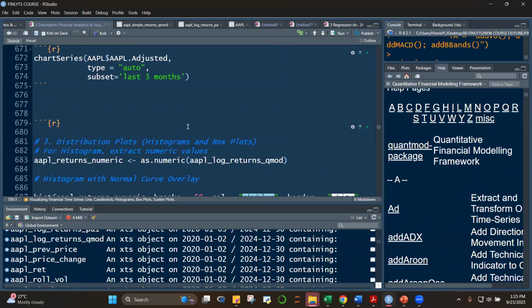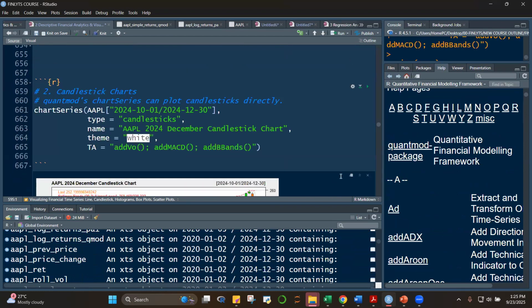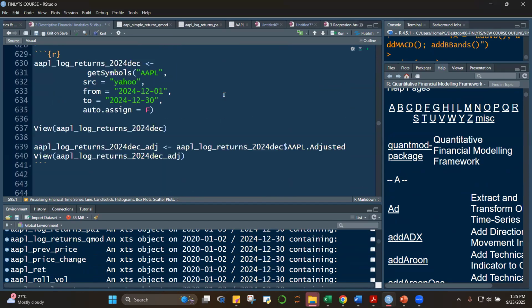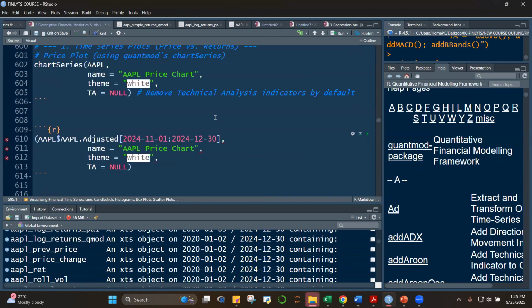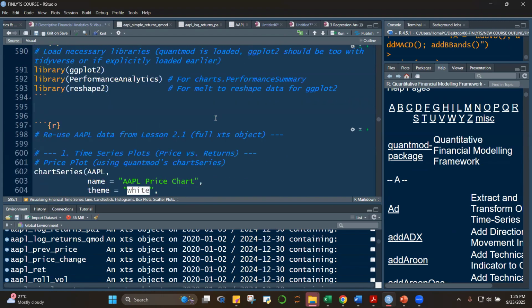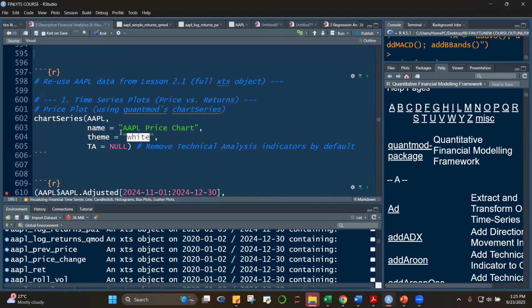All right, the first plot that we're going to do is this one. Let me just close the plots first. Here, class: chartSeries Apple, name is equal to Apple price chart, theme is equal to white, and TA, technical analysis, is equal to NULL. We're not adding technical analysis yet. This is Apple from 2020 to 2024, right? If we run this, run this.